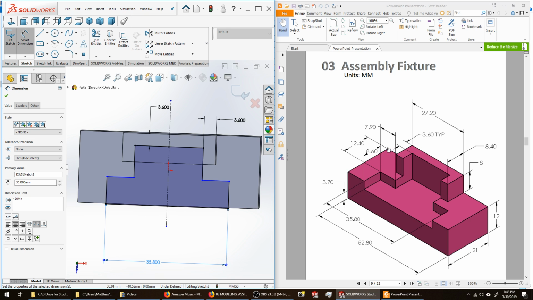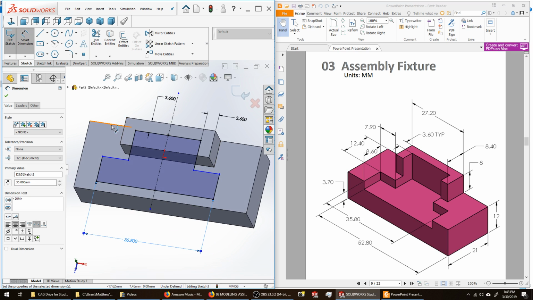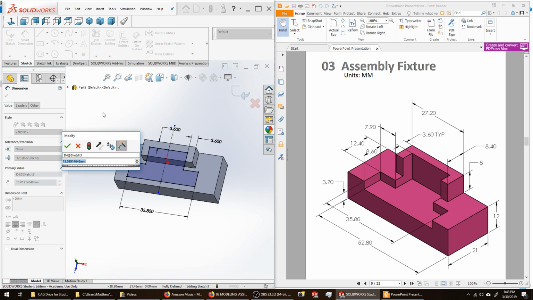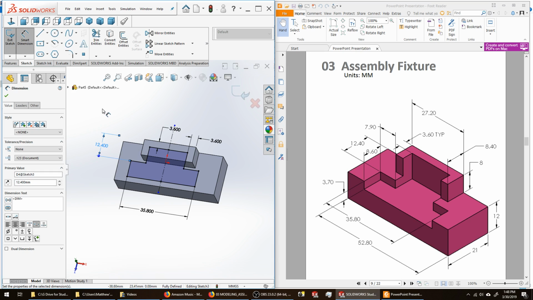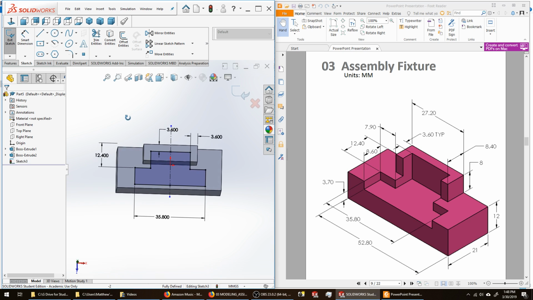From the back edge of the part to this edge in this part right here is 12.4 millimeters. I go ahead and create a dimension from my back edge to this blue line right here and make that 12.4 millimeters. You can see at that point that the sketch is fully defined.